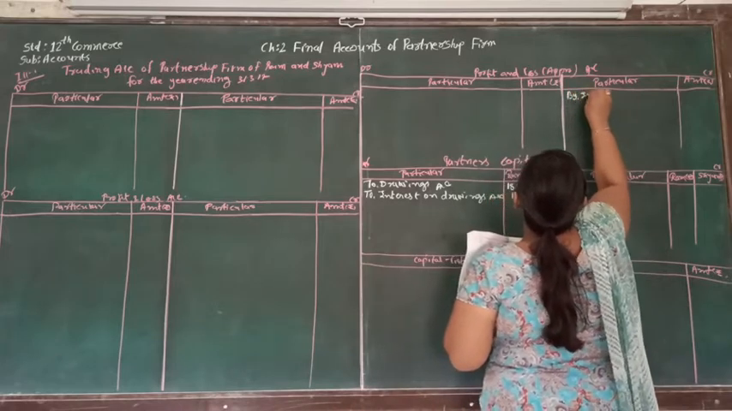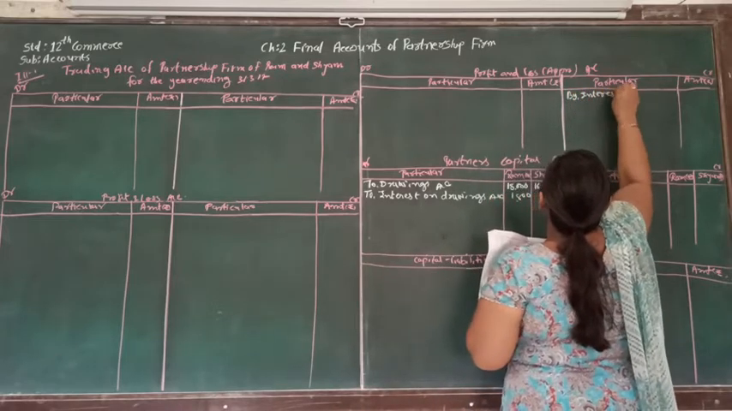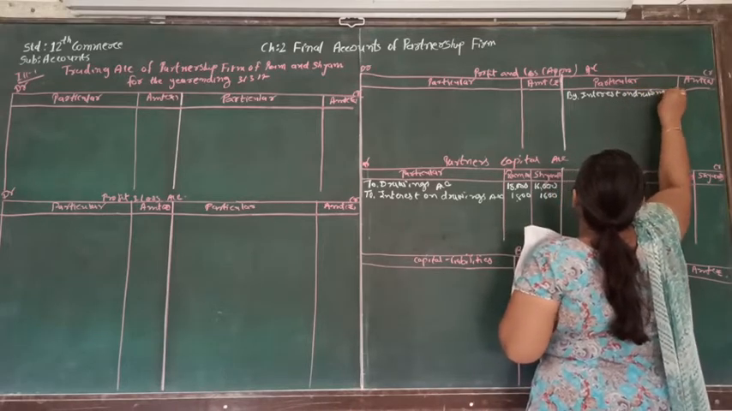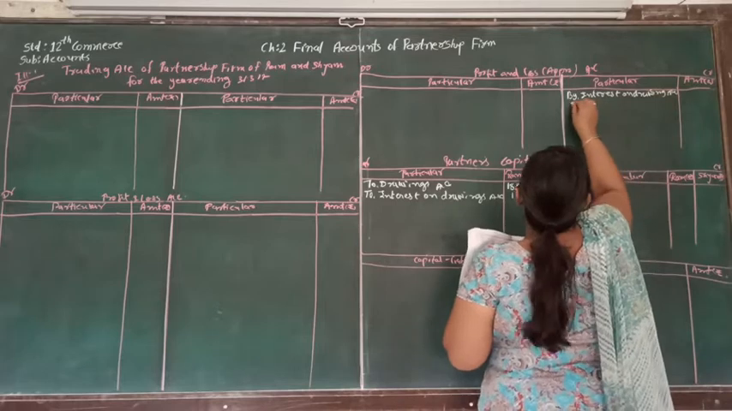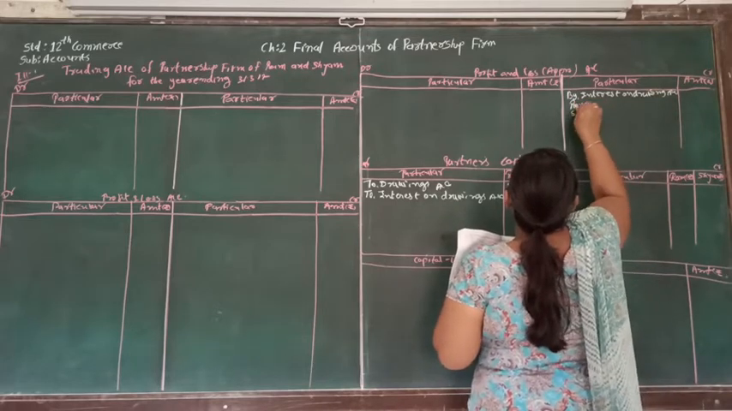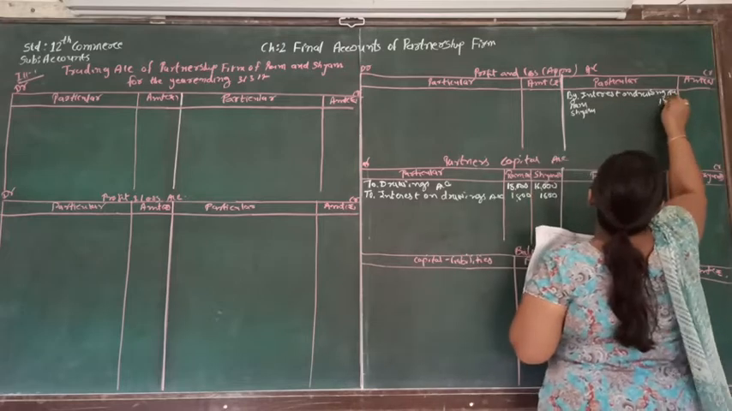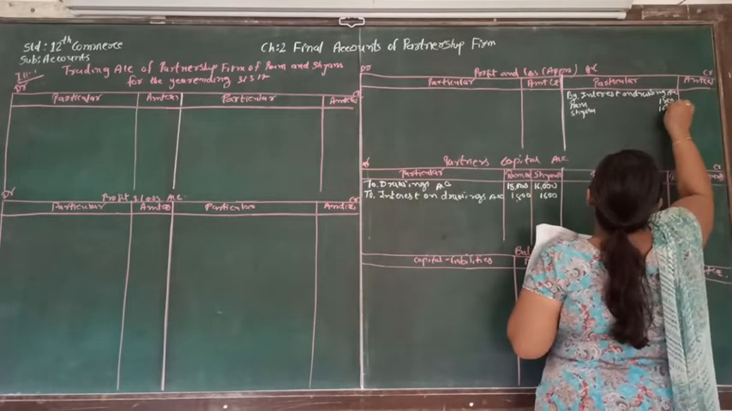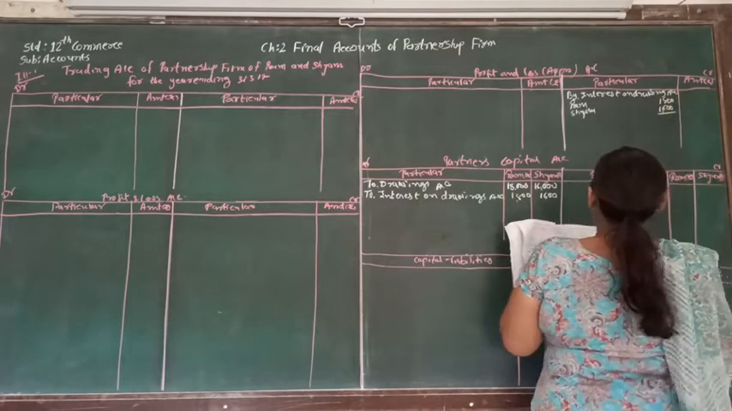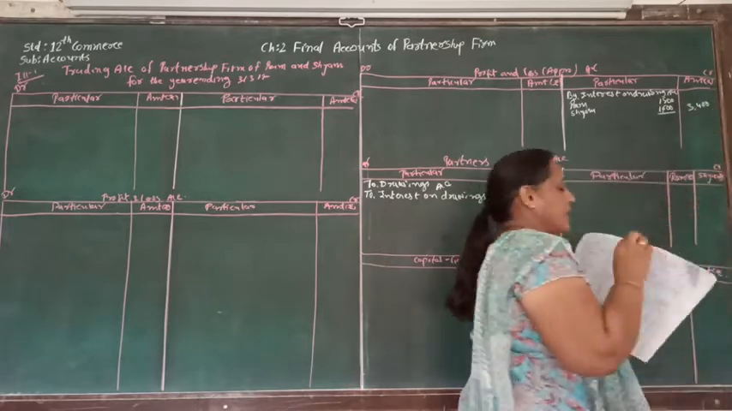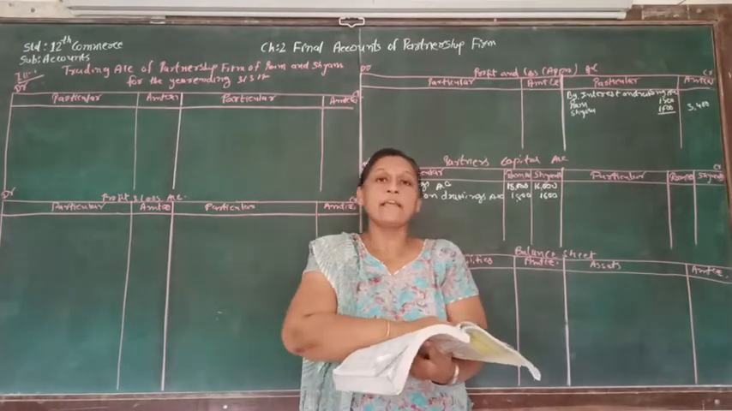But interest on drawing account, so it is for Ram and Shyam, and the total amount is 1,800 plus 1,600, so that will be 3,400. So here the very first thing, that is drawing, is finished.